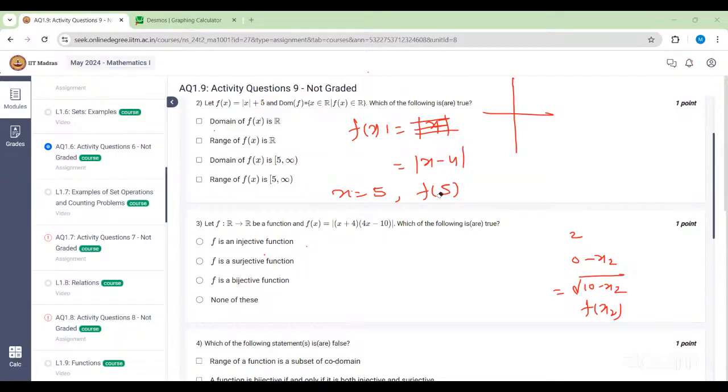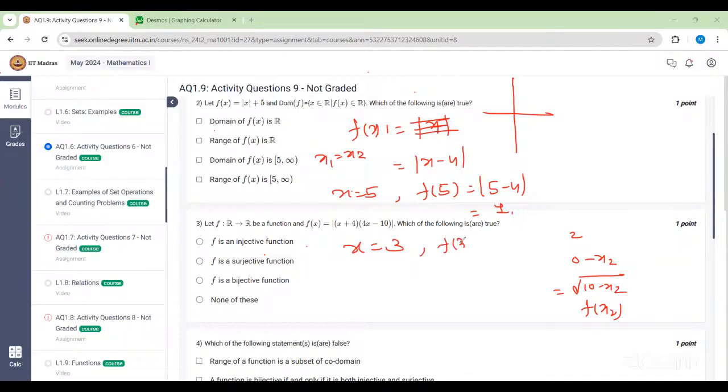Sorry, what I was thinking was opposite. For x1 we need x1 equal to x2. So we can take x equal to 5, so it will become 5 minus 4 is 1. And then x equal to 3 I can take, so we get 3 minus 4, modulus of minus 1 is 1.